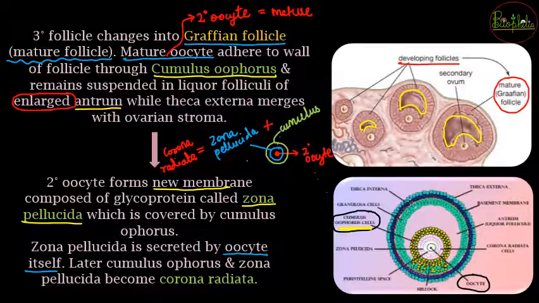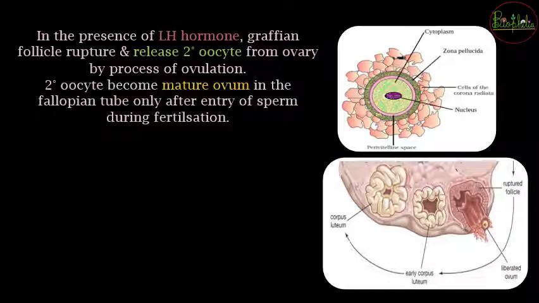So what will happen first? There is going to be cumulus oophorus that helps in attachment, and as soon as that forms, the secondary oocyte is going to form the zona pellucida, and the zona pellucida along with the cumulus oophorus is going to be called the corona radiata. Now what do we know finally? That the secondary oocyte is going to be covered by the corona radiata cells, right? Now, with the presence of the LH hormone, that is luteinizing hormone, the Graafian follicle is going to rupture. So now it has become such a big structure.